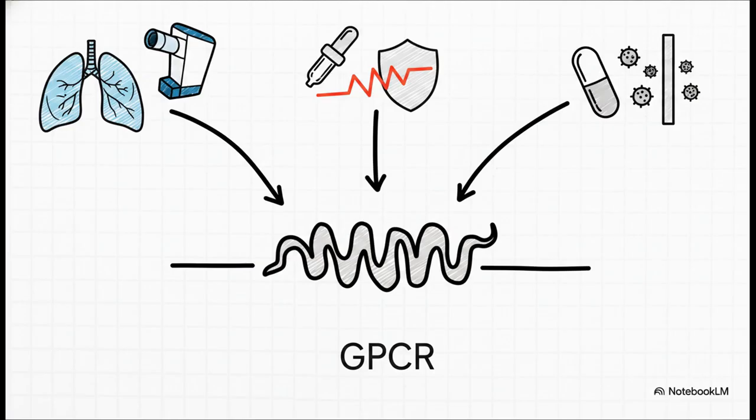Let's bring this concept back to your medicine cabinet. Salbutamol, the life-saving asthma inhaler, targets the beta-2 adrenergic GPCR to rapidly open up your airways. Morphine hacks the mu-opioid receptor to kill pain. Loratadine, your standard over-the-counter allergy pill, blocks the H1 histamine receptor. Wildly different drugs, wildly different physiological effects, but all of them are hacking the exact same GPCR domino mechanism.